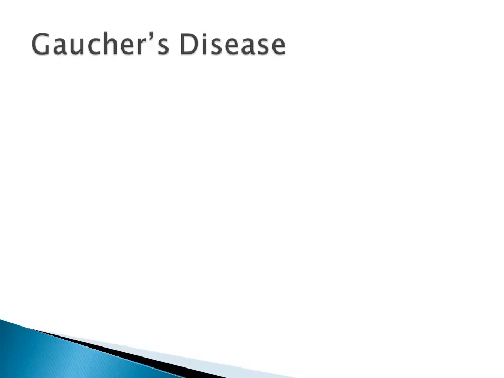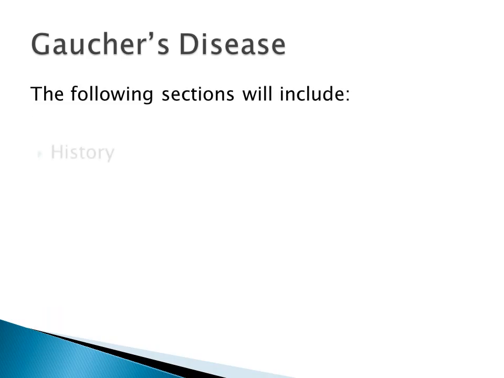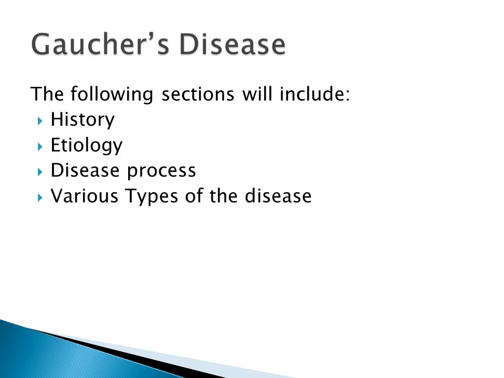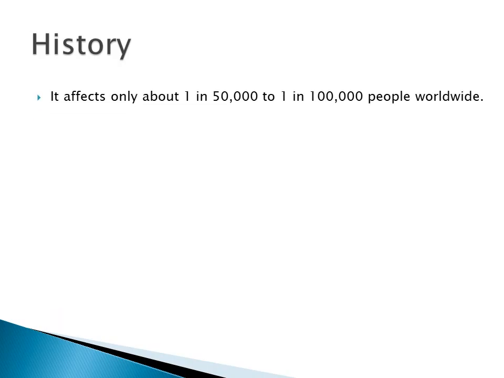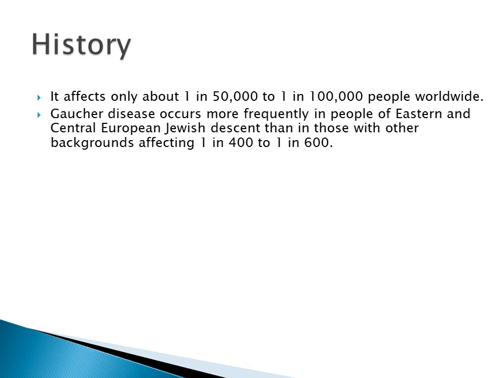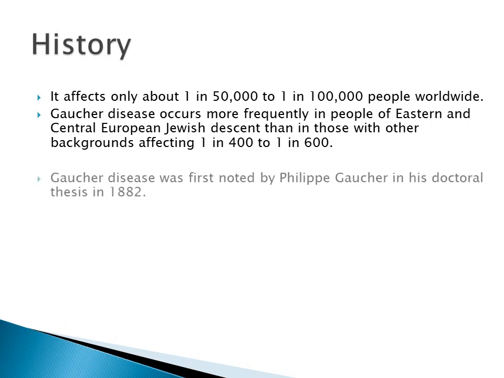In this presentation, I will be going over a rare disease known as Gaucher disease. The following sections will include history, etiology, disease process, various types of disease, symptoms, diagnostic testing, treatment options, and the prognosis. Gaucher disease affects only about 1 in 50,000 to 1 in 100,000 people worldwide. Gaucher disease occurs more frequently in people of Eastern and Central European Jewish descent than those of any other background, affecting 1 in 400 to 1 in 600.